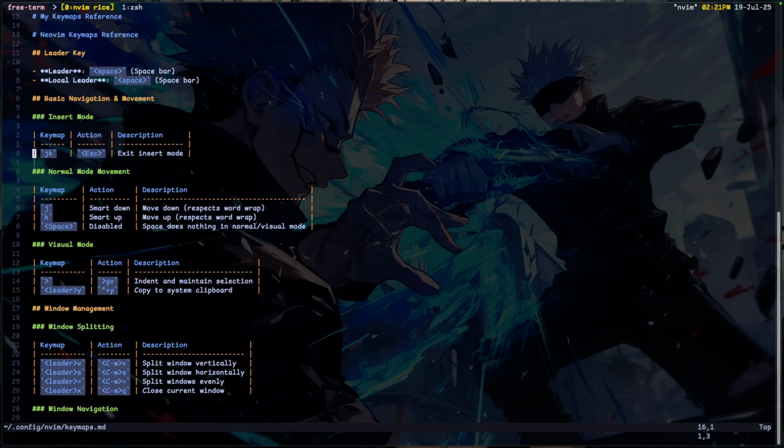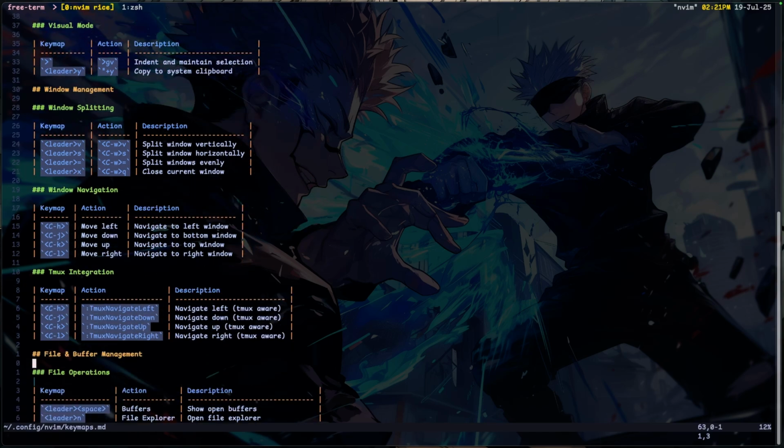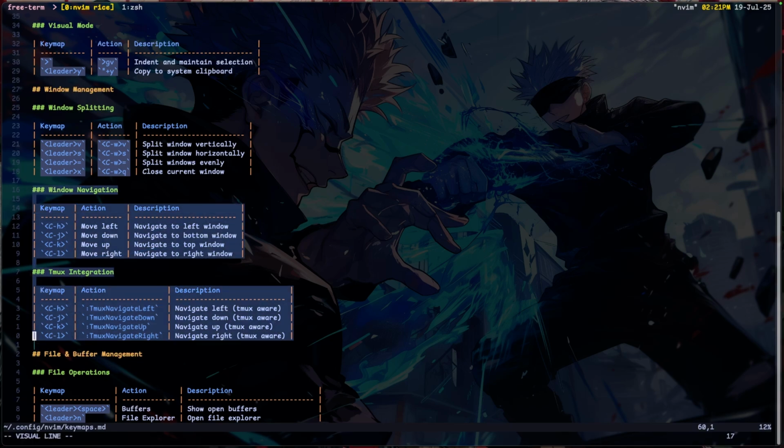So I have JK for escape, which is normal, and window splitting, which I mentioned earlier, leader V. This is the acronym, actually. So I have all of this. Then, oh yeah, this is also an important configuration as well: windows navigation and Tmux integration.